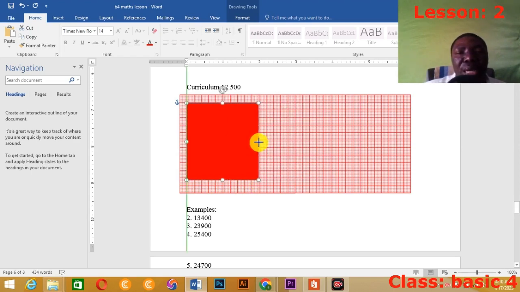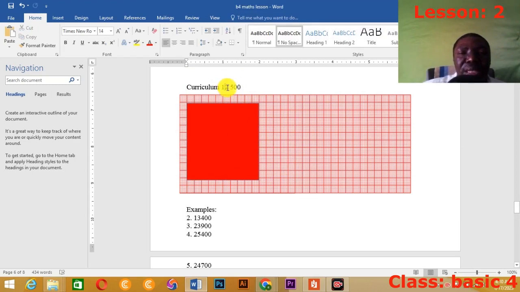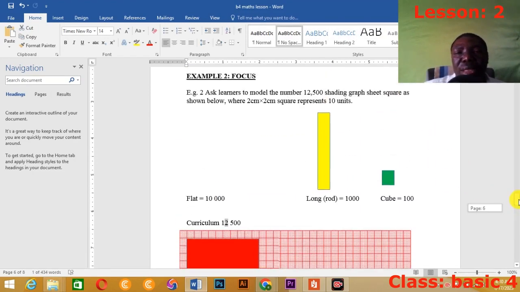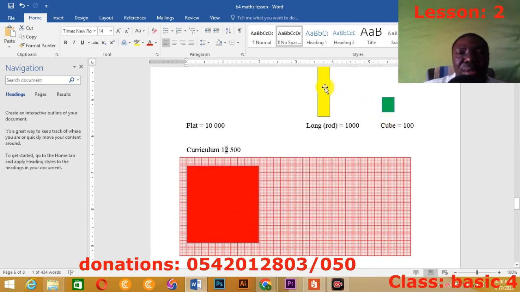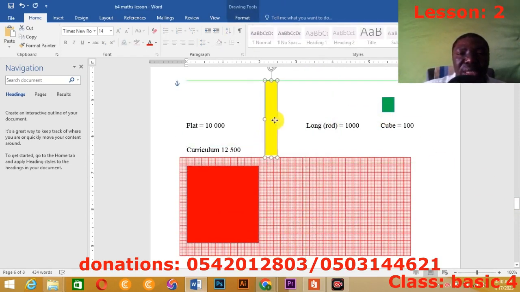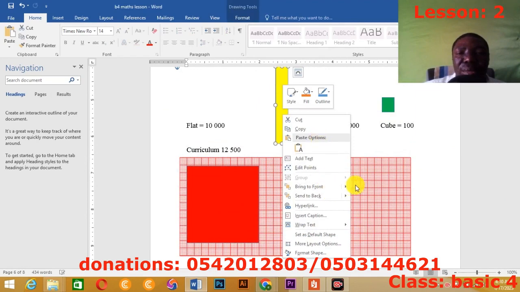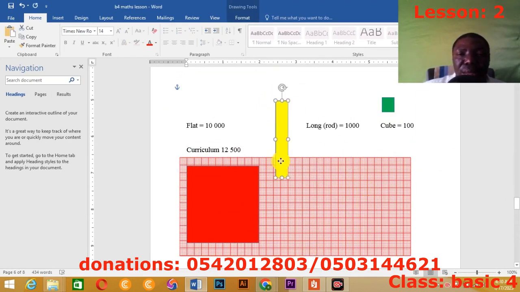We need only one of this, because one represents 10,000. And we need 2 of the long. Since one represents 1,000, we need 2 of the long. Make sure it also fits into your boxes. It's supposed to fit exactly into the boxes. So when you are drawing it at home, make sure it fits into the boxes. Okay, so this is the first one.